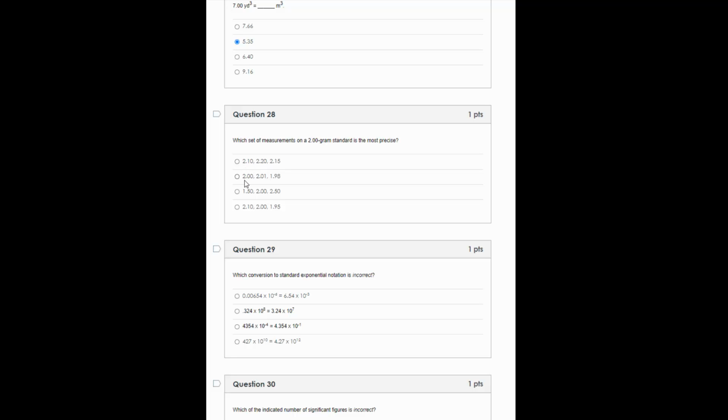For the second set of measurements, I have a span of 0.03. For the third set of measurements, I have a span of 1 whole gram. And for the fourth set of measurements, my span is 0.15. So because this span, 2.00, 2.01, and 1.98, have a total span of 0.03, they are the most precise because they are the closest to one another.